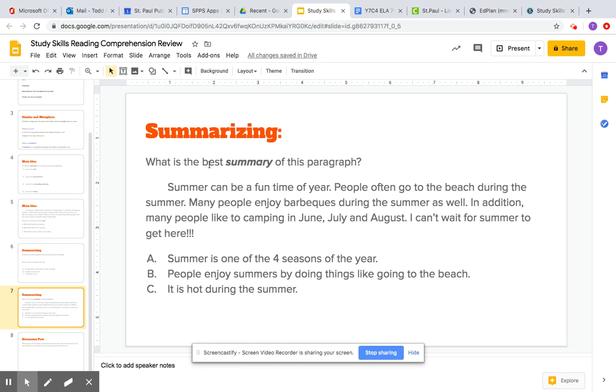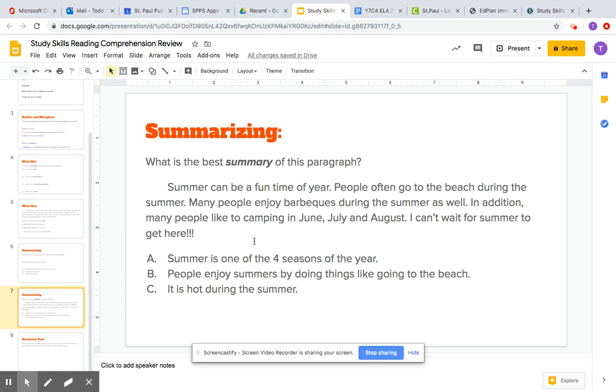So again, what is the best summary of this paragraph? Summer can be a fun time of year. People often go to the beach during the summer. Many people enjoy barbecues during the summer as well. In addition, many people like to go camping in June, July, and August. I can't wait for the summer to get here. Well, what would the summary be?